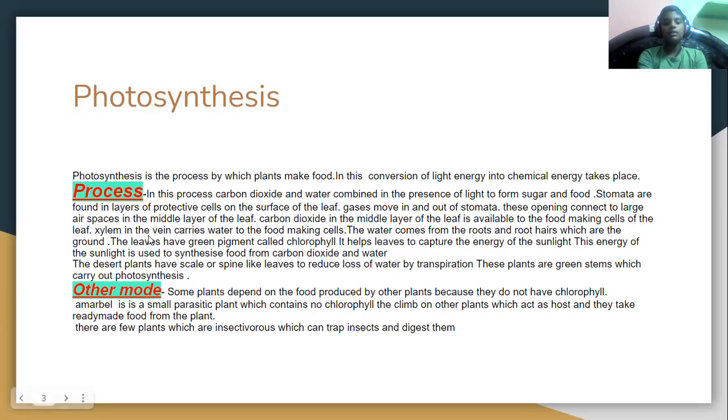Xylem in the vein carries water to the food making cells. So there is another part in the vein itself known as xylem, which carries water to the food making cells. We will learn it in the higher classes, the xylem, phloem, etc. So they carry water to the food making cells. The water comes from the roots and root hairs, which are in the ground.